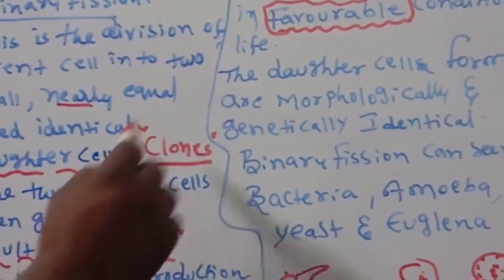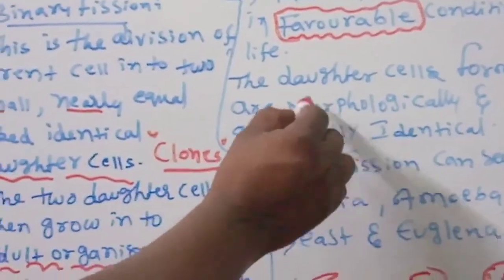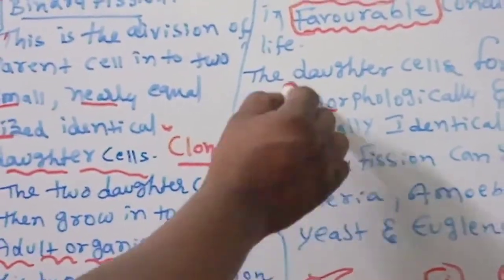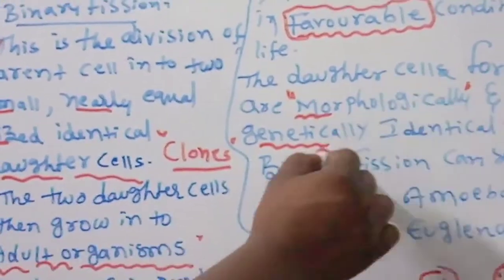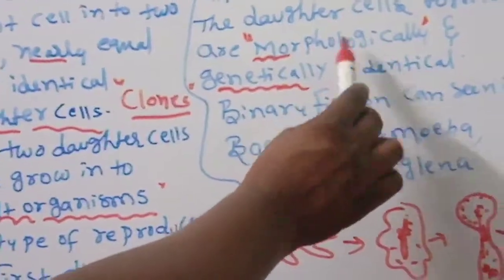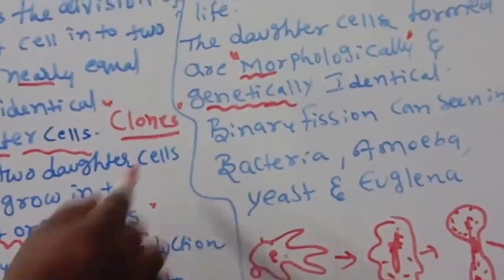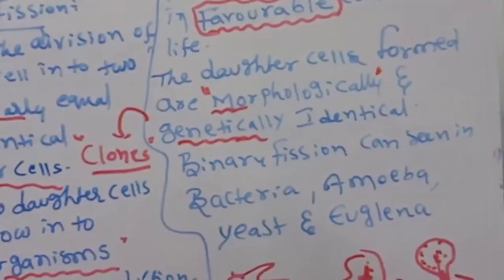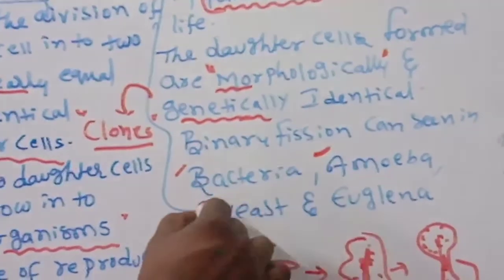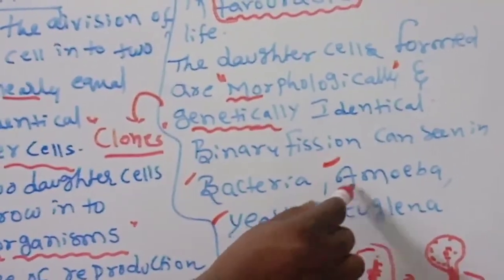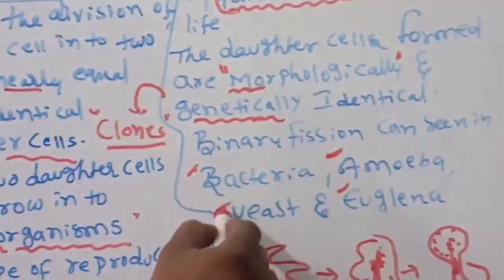The daughter cells formed are morphologically and genetically identical, meaning externally identical and their genes are identical. That's why I said clones. Binary fission can be seen in bacteria, amoeba, yeast and euglena.